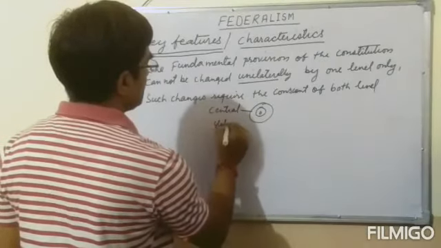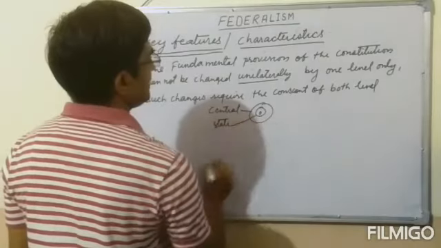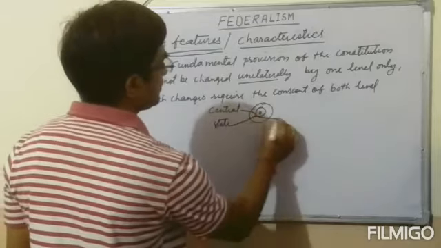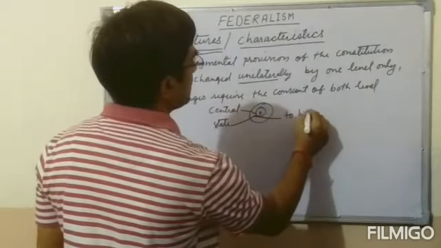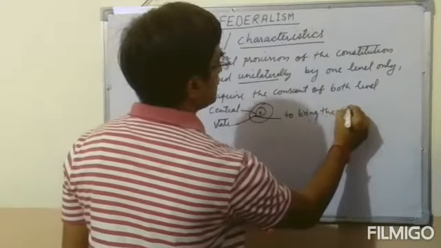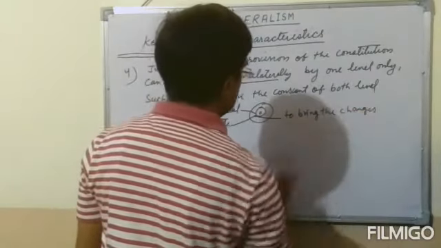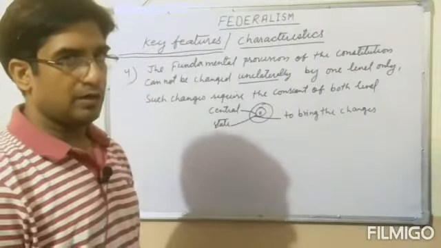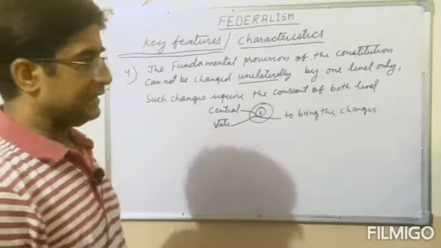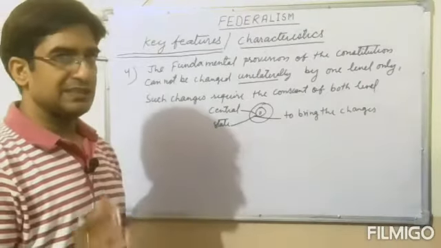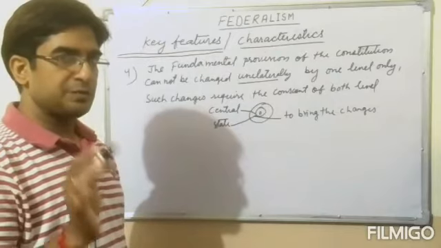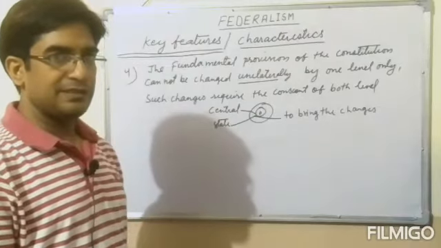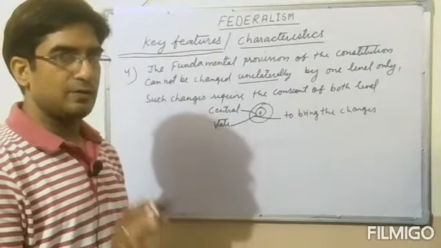The state government's permission or consent, meaning opinion, is very important to bring changes in the country. Means the central government cannot impose any law or order on the country. If it wants to bring changes in the constitutional provisions, it must seek the consent of the state governments.